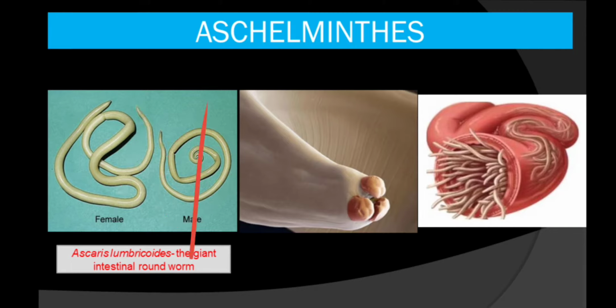Now if you see its mouth, see here, this is the mouth part. Here you will find 3 lips. It is easily visible in this figure. This one is the dorsal lip, and these two are the ventrolateral lips. Because they are present on the ventral side as well as a little bit on the lateral side, they are called ventrolateral lips. And this one is present on the upper side, meaning the dorsal surface, that is known as the dorsal lip.